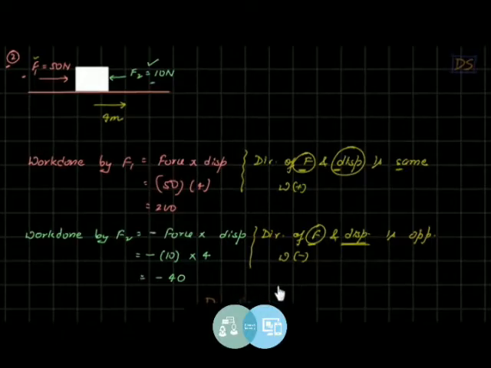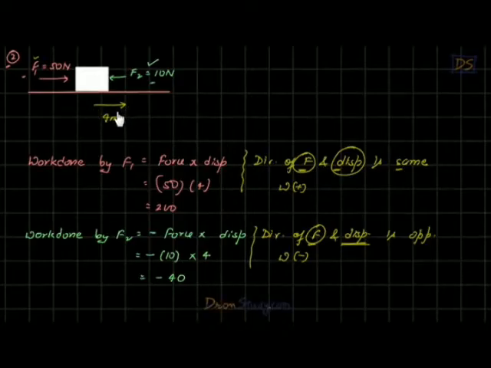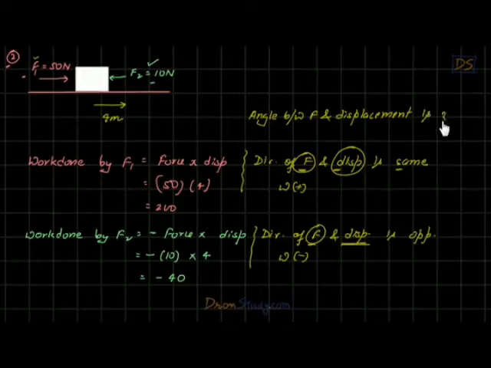This point may also be written in a slightly advanced manner, students. In this case, force and displacement are in the same direction. So sometimes people also say that the angle between force and displacement is 0. If force and displacement are in the same direction, we say the angle between force and displacement is 0.